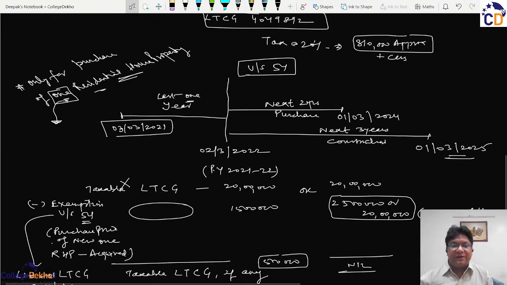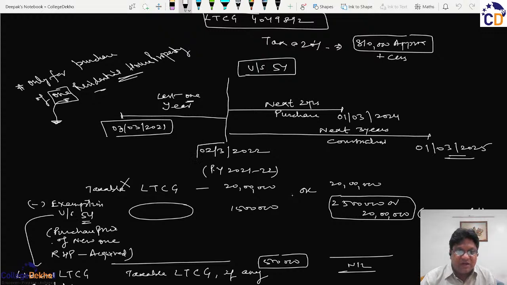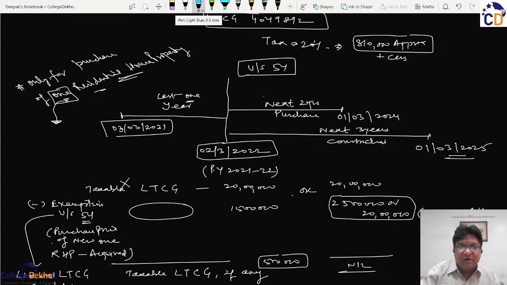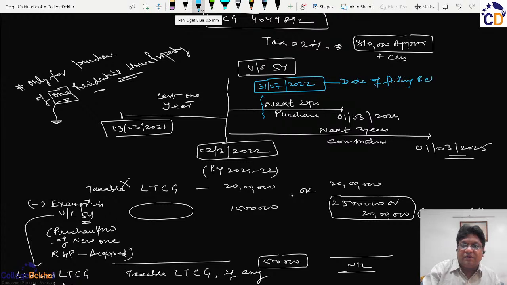But what important thing is that sometimes, or I should say in most of the cases, normally the house is purchased after the transfer, because जब आप मकान बेचोगे, जब आपके पास पैसा आएगा, तभी उस पैसे से आप नया मकान खरीद रहे हो. एक नॉर्मल इंडियन ह्यूमन बीइंग इस तरह सोचता है, पुराना मकान बेचो, पैसा आएगा, नया मकान खरीद लेंगे. और कई बार क्या होता है कि नया मकान आप खरीद नहीं पाते, क्योंकि आपने इनकम टैक्स की जो रिटर्न फाइल करनी है, the income tax return is to be filed around a date which is normally 31st July of the assessment year, and in this case it will be 31st July 2022, which is the date of filing return under section 139 subsection 1.